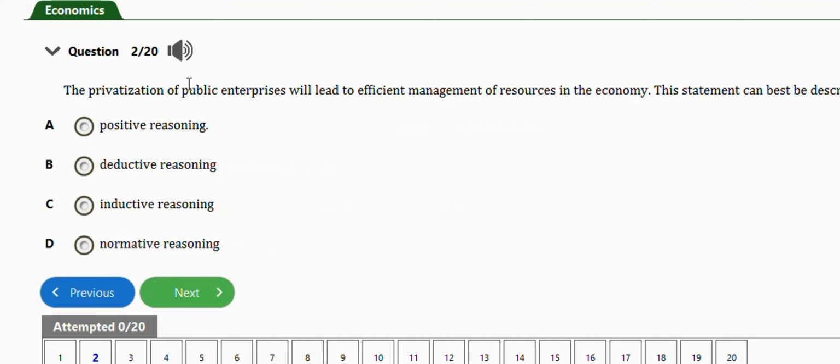It says the privatization of public enterprises will lead to efficient management of resources in the economy. This statement can best be described as we have positive reasoning, deductive reasoning, inductive reasoning, normative reasoning. So guys, the right answer is option D, which is normative reasoning. Very important. Next question is this one.